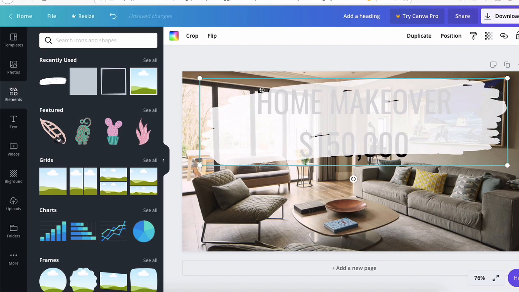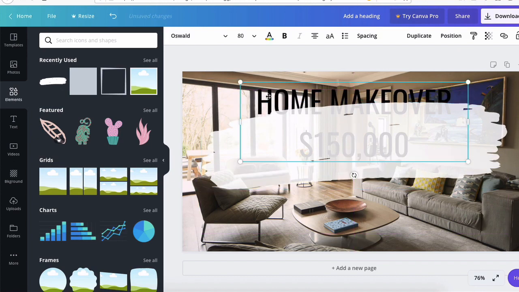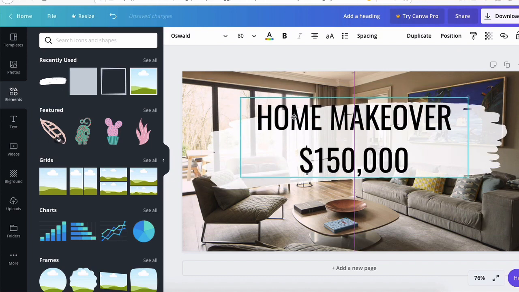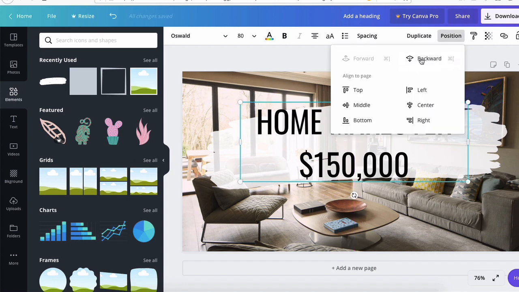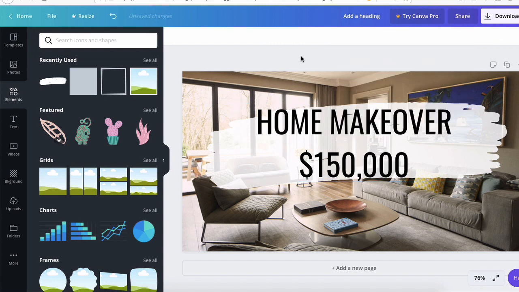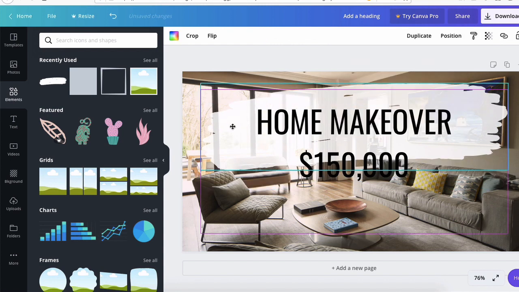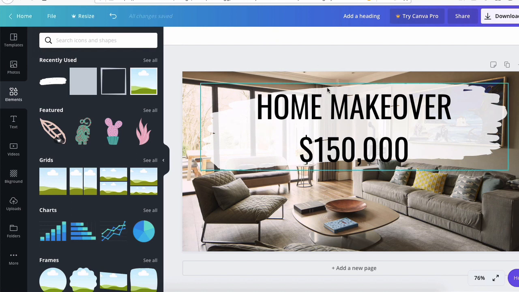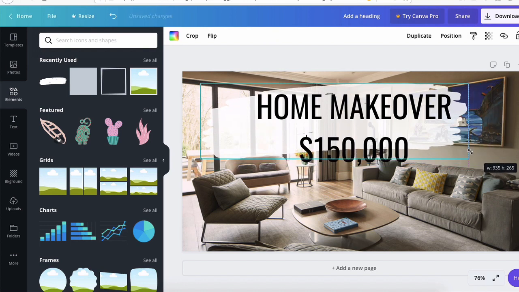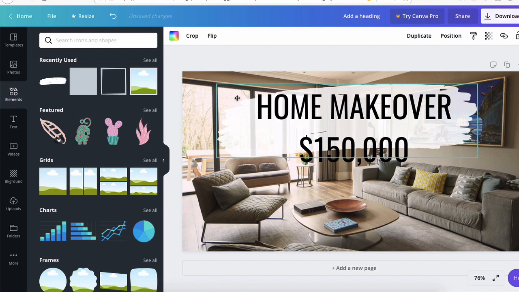You go back to our text. Let's scroll this down, let's bring it up. And now we bring it forward, right? We go into position, and you could do forward or backward, forward here. And now it's more visible, right? It's a little bit better visible. And now we have homemaker. It's actually pretty big, so we want to make it a little bit smaller.